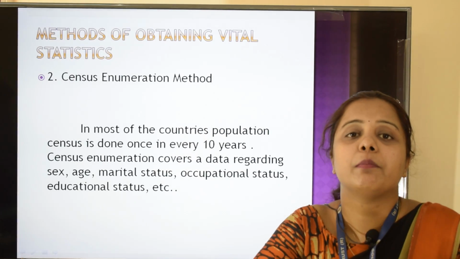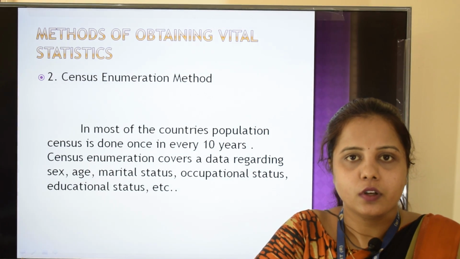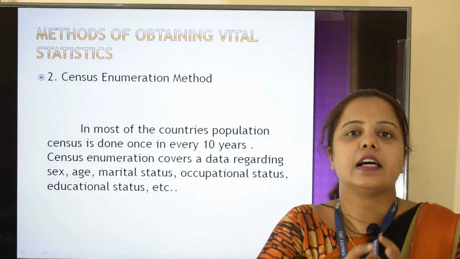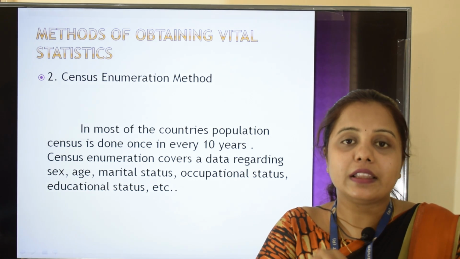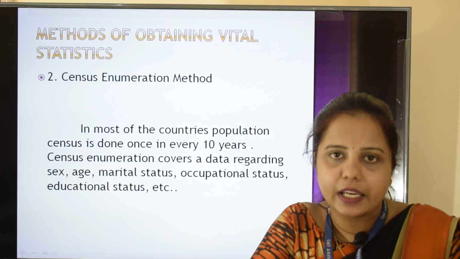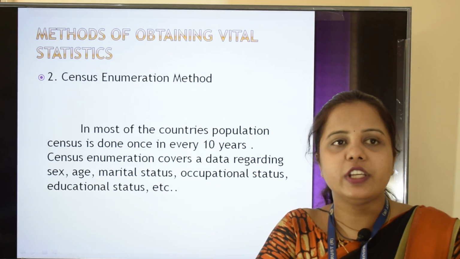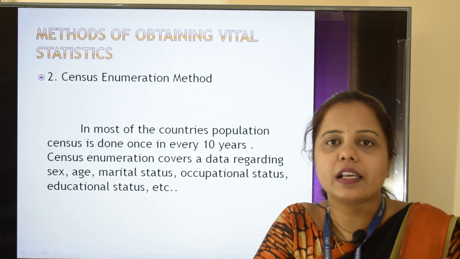The second method is the census enumeration method. So I hope you know what the census is. The census in India is done once in every 10 years. In this process, details like name of a person, age, qualification, job, how many school going children are there, how many are literates, how many are illiterates.